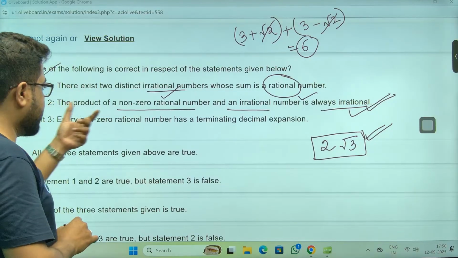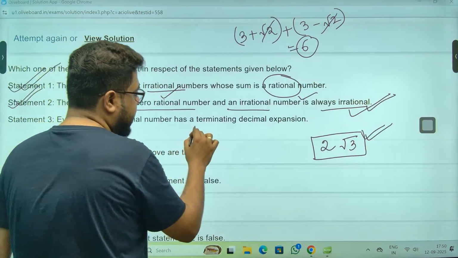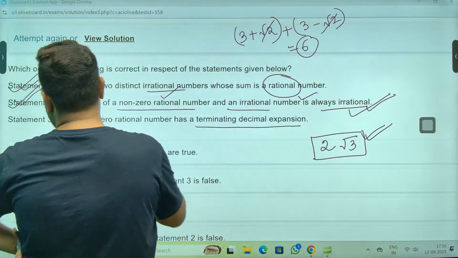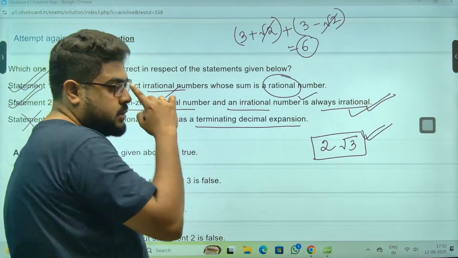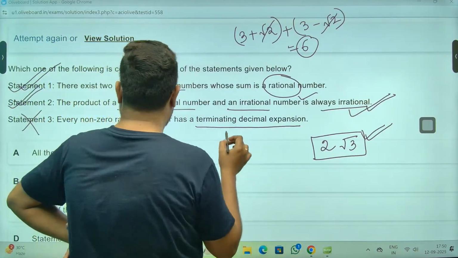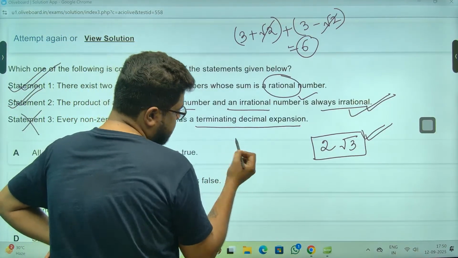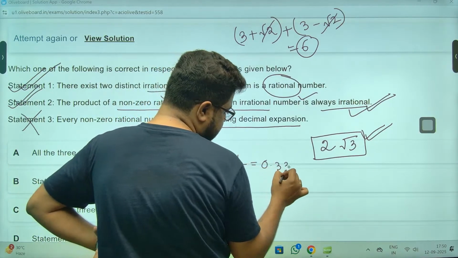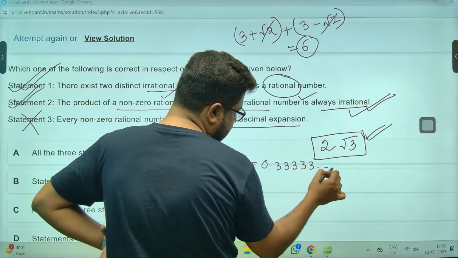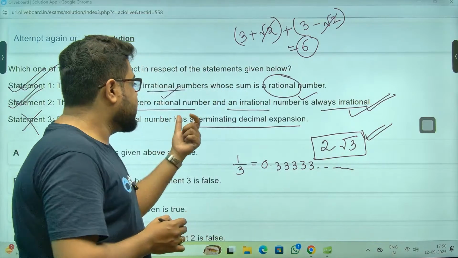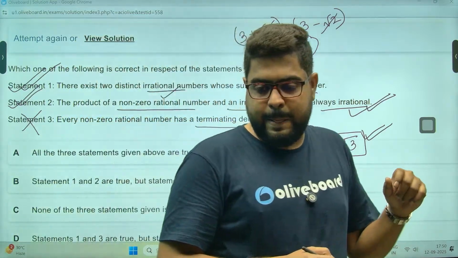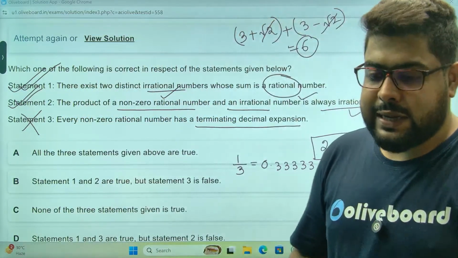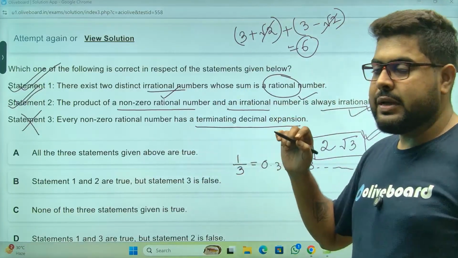Statement 3: every non-zero rational number has a terminating decimal expansion. No, sir. Let's see. A non-zero rational number, let's take 1 by 3. So this is 0.33333, it will continue. It is not terminating. It is non-terminating but repeating decimal.